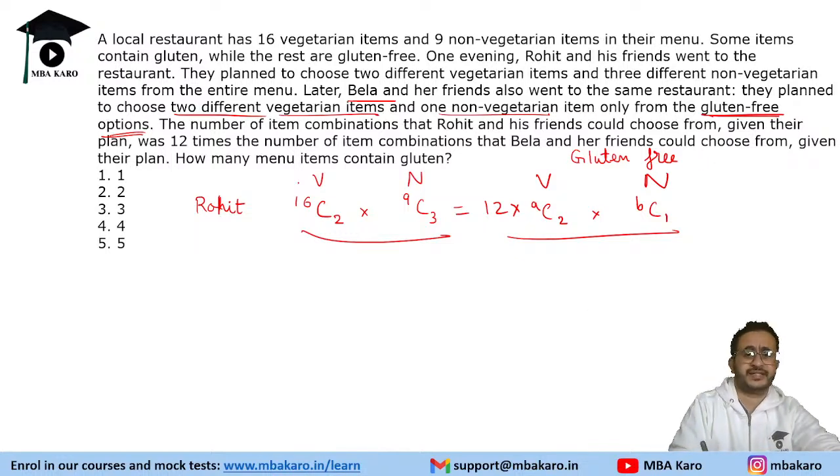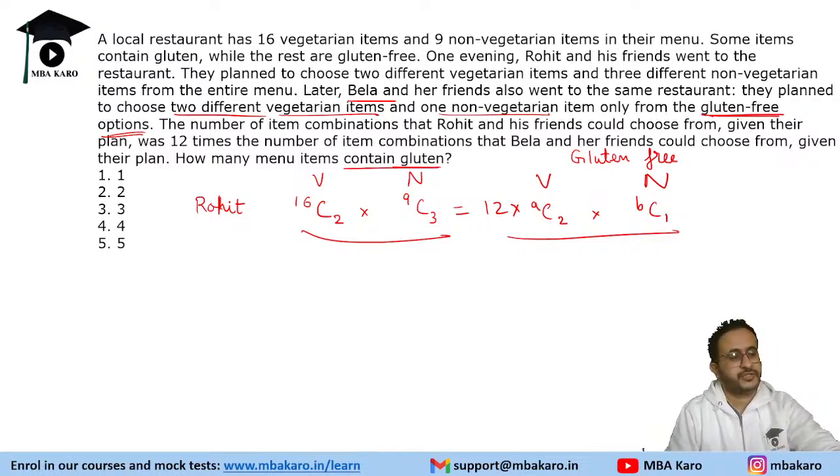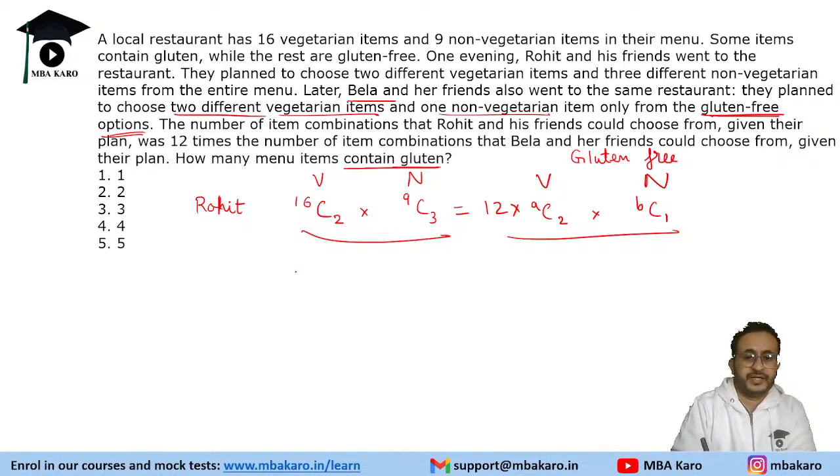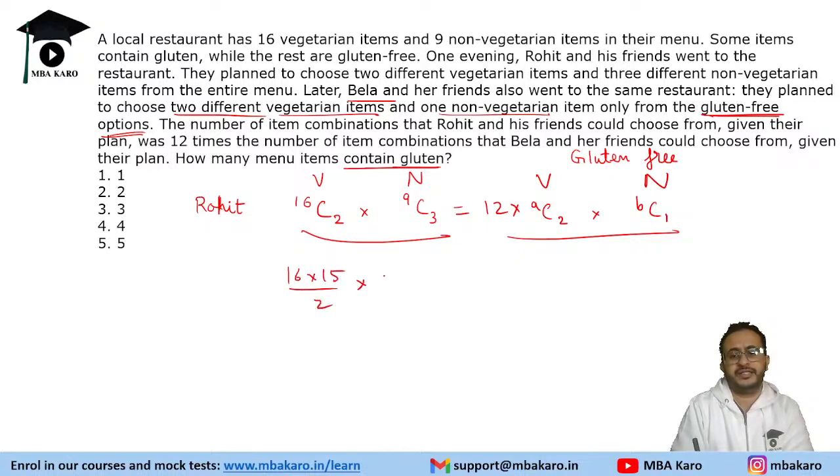Now the question is asking how many menu items contain gluten? Very good question on combinations. If one is well versed with the concept of combinations, they could have done it. So 16C2 is 16 into 15 by 2, and 9C3 is 9 into 8 into 7 by 6.